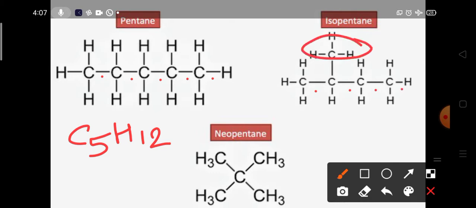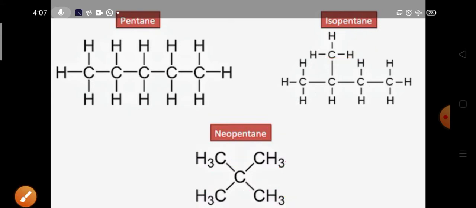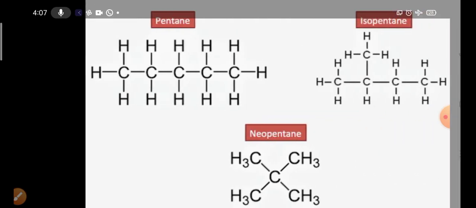In the third, 3 are in a line, and 2 are, one on the upper side and another on the lower side. In all cases the molecular formula remains the same but the structure is different. This structure is known as n-pentane, this is isopentane, and this is neopentane, and this is the basic idea behind why carbon produces such a large number of compounds. Okay, so thank you.